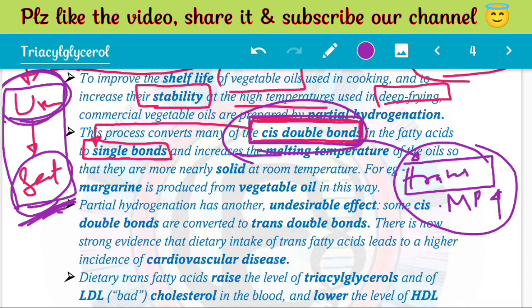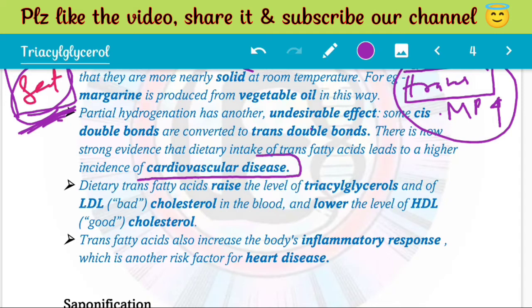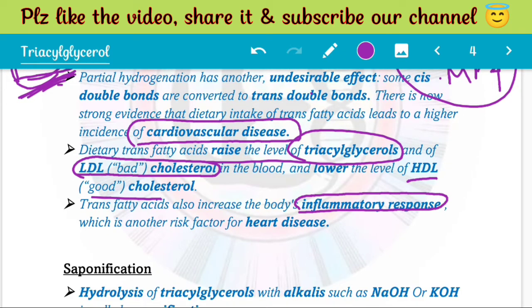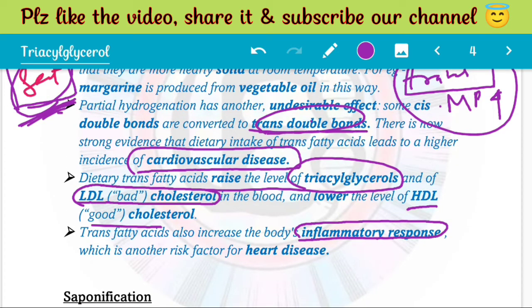They are associated with cardiovascular disease, because they increase the level of triacylglycerols in the body and low density lipoproteins, meaning bad cholesterol, while they lower the level of high density lipoproteins, which is good cholesterol. They also cause an inflammatory response in the body. So ultimately they are harmful to the organism, clear? You can find these trans fatty acids in fast foods, the deep fried stuff. So it's better to avoid them in your diet.